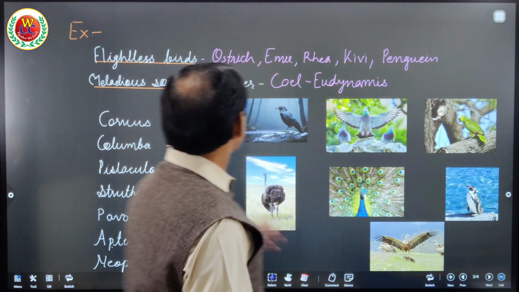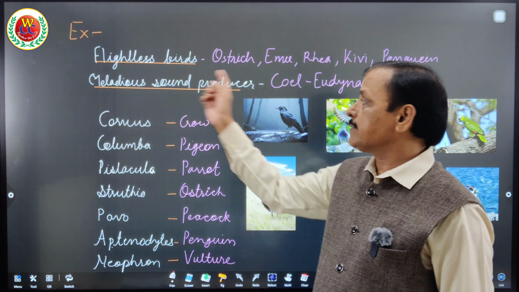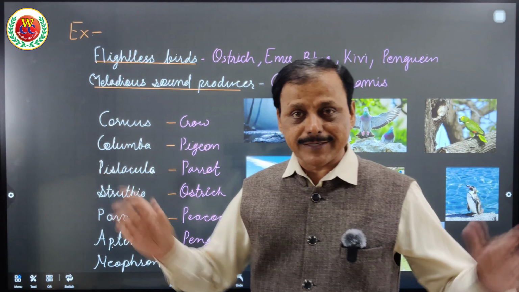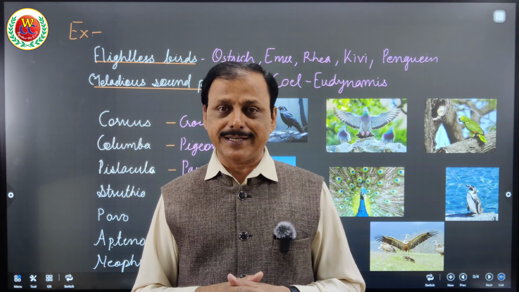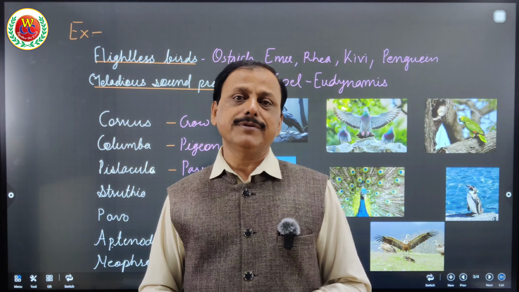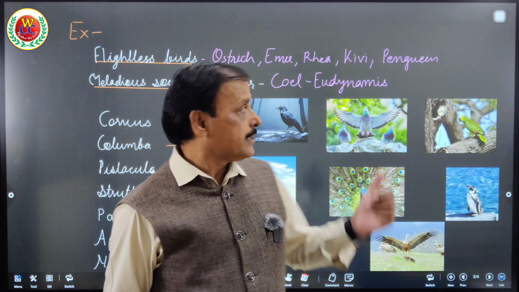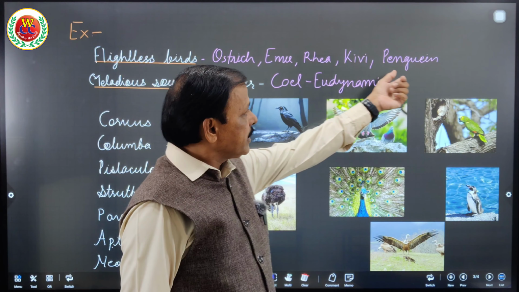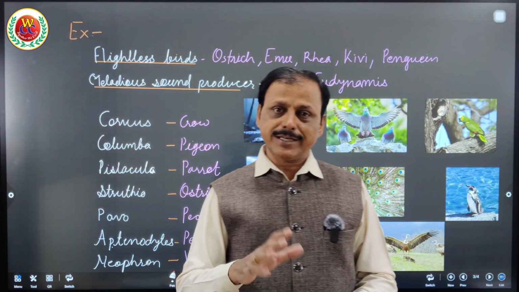And here are some examples of the birds that are very important and can be asked. Flightless birds. Birds are there, and we imagine all the birds fly. But there are some birds which have a very heavy body. They cannot fly. They can jump and take the benefit of having wings to have the long jump, but they cannot fly continuously. Who are they? See here. They are ostrich, emu, rhea, kiwi, and penguin. You have to remember this one. Question can be asked in NEET.